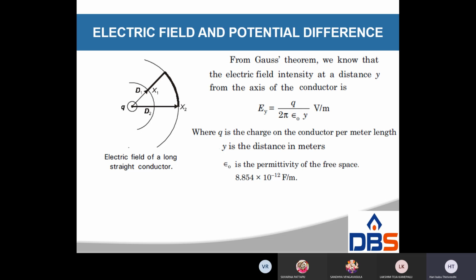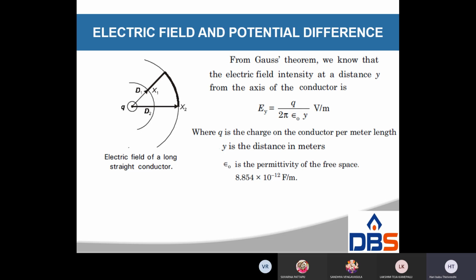Suppose y tends to infinity, then E tends to 0. So Ey is 0.